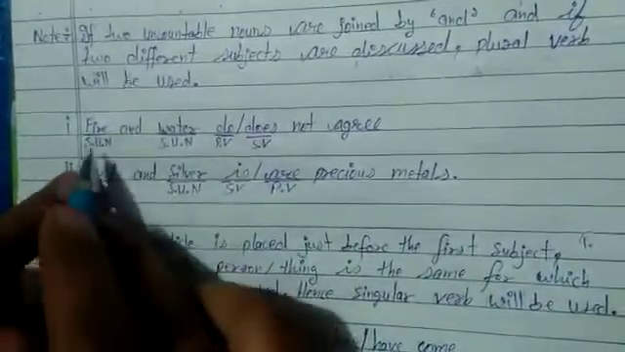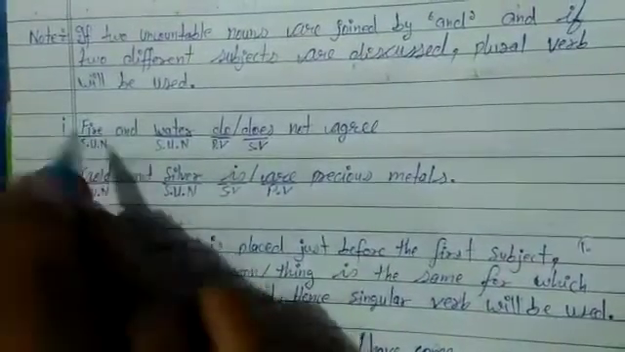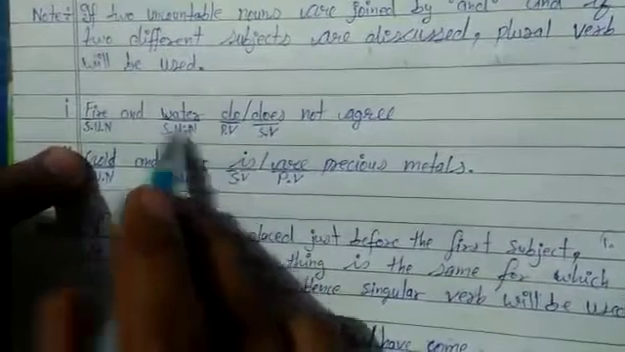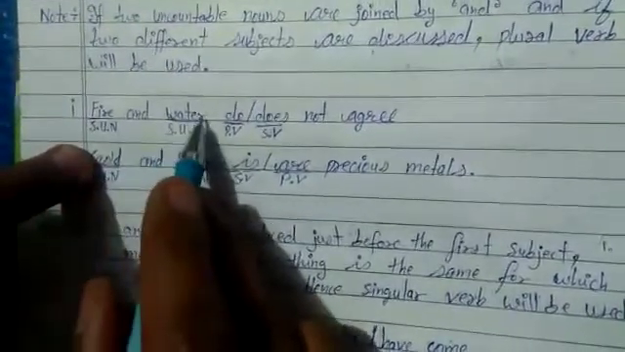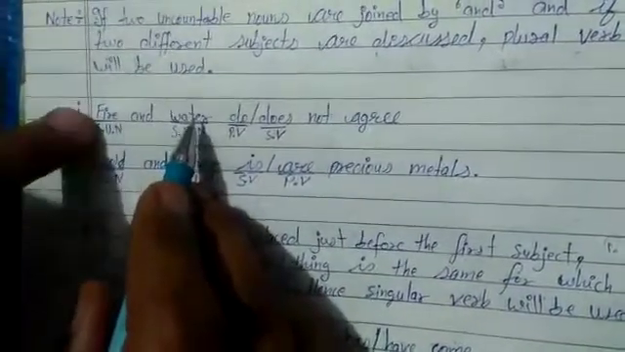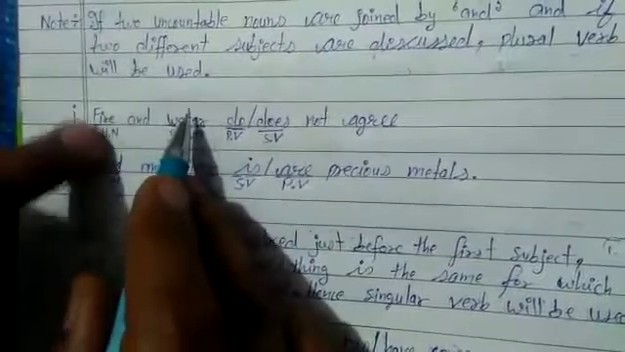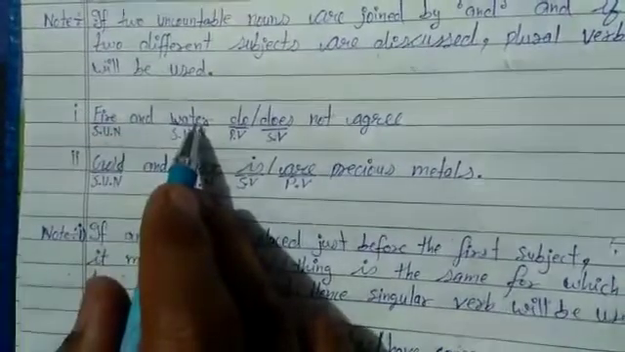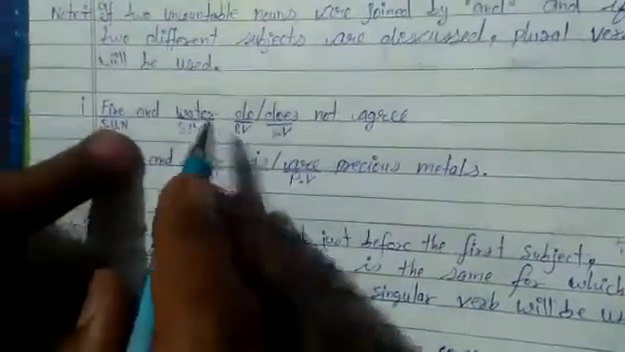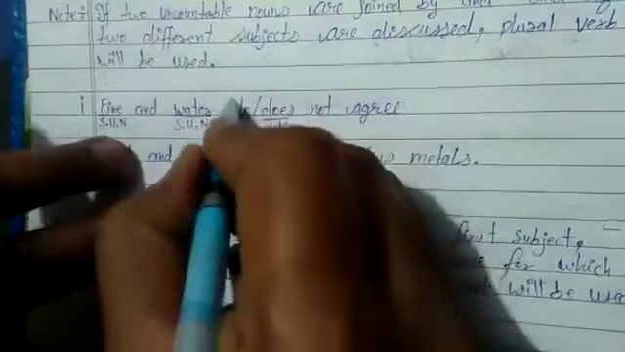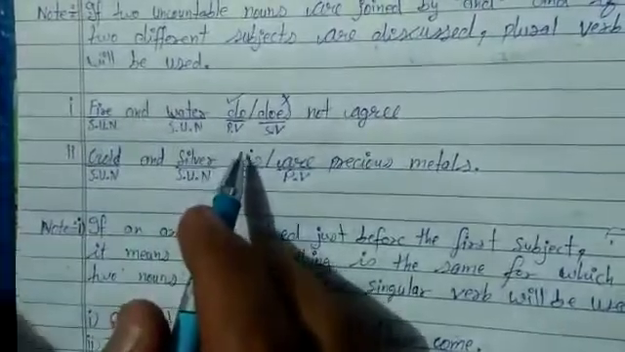Now I give you the example: fire and water. We have fire, a singular uncountable noun, and water, which is also a singular uncountable noun. These are both different subjects. When two different subjects are joined with and, we use a plural verb. That means fire and water do not agree. So "does" will be cut, because we are talking about two different subjects.